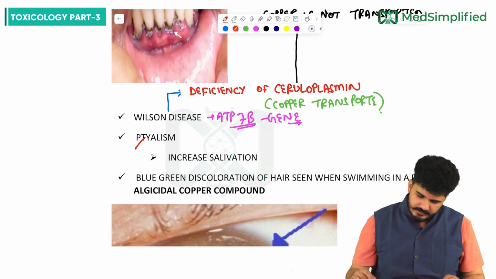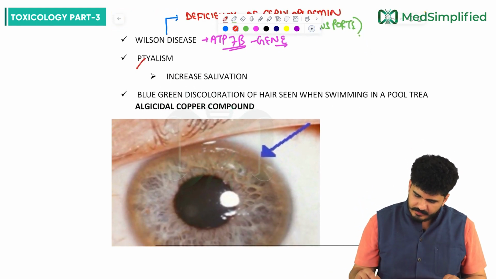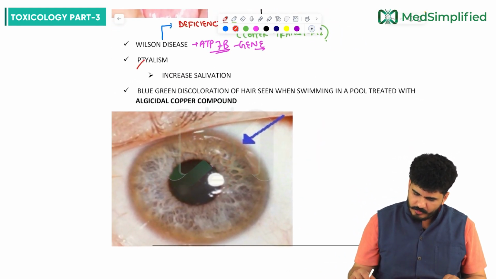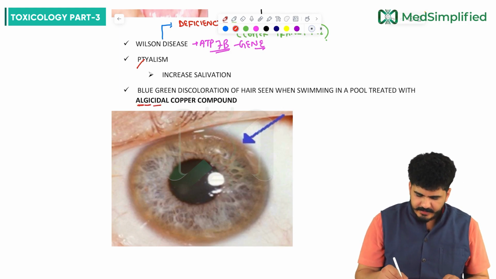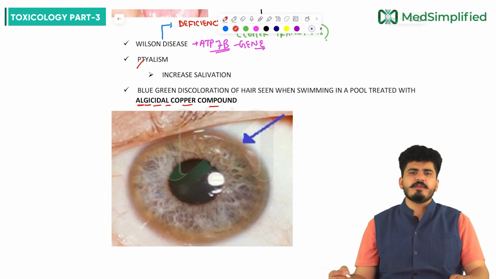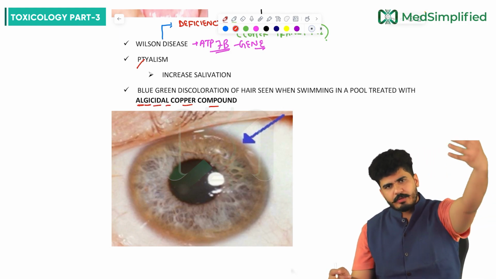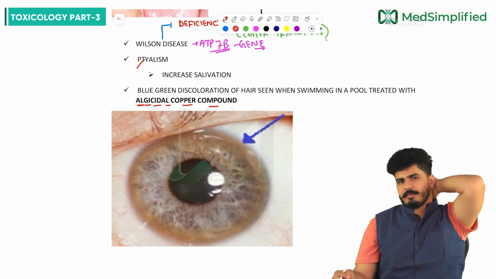Now, my dear friends, other than that, you will see blue-green discoloration of hair seen when swimming in a pool treated with the algacidal copper compound. To kill the algae, we use different compounds, and if we swim in that water, we will get the bluish-green discoloration of the hair, my dear friends.